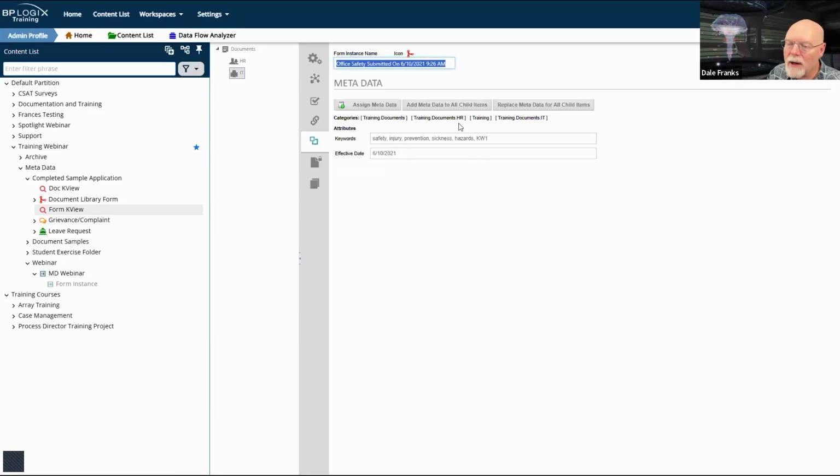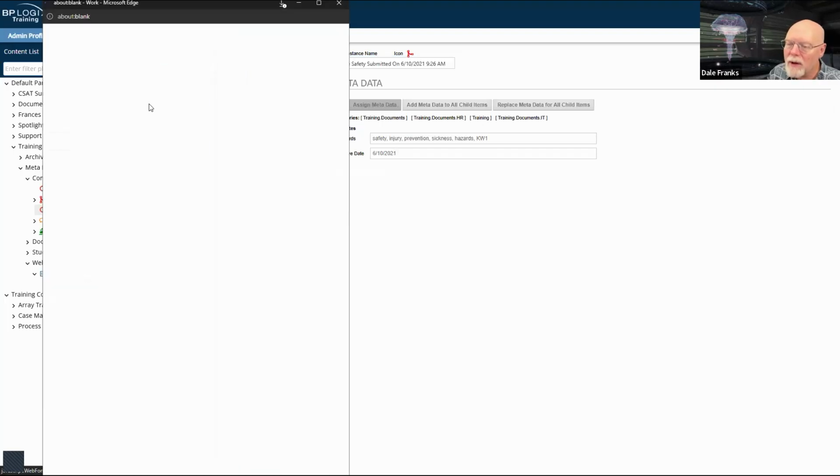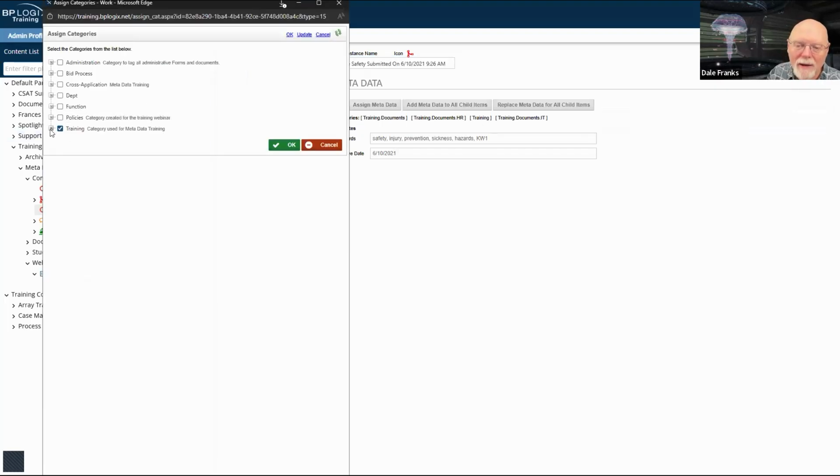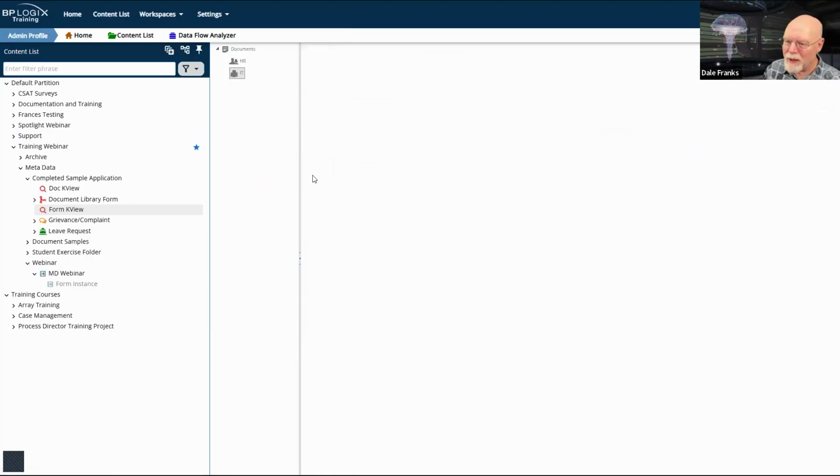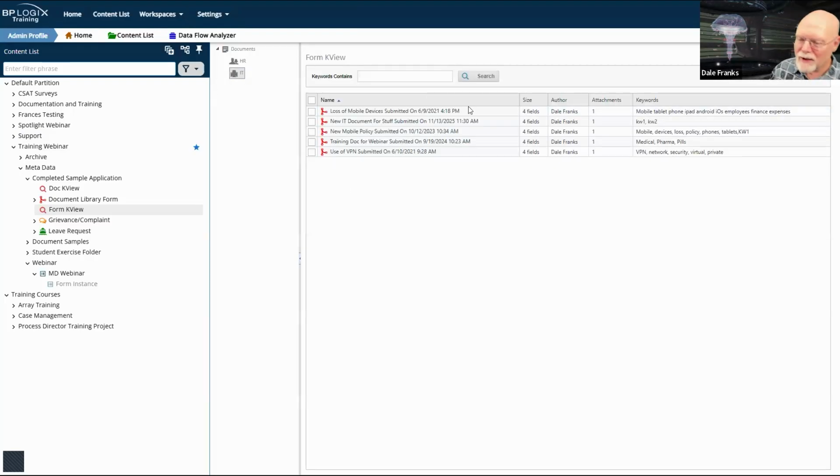This is HR training. So yeah, I do want to assign my metadata to this and documents, and we'll turn off IT on this one. And actually, I would want to replace metadata for all the child items. I didn't do that before, but now I have, so that the document attachments items are also changed.